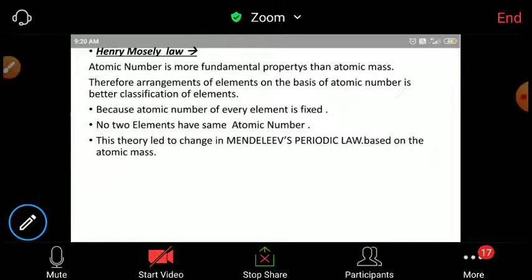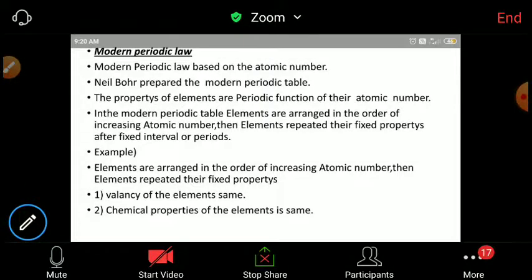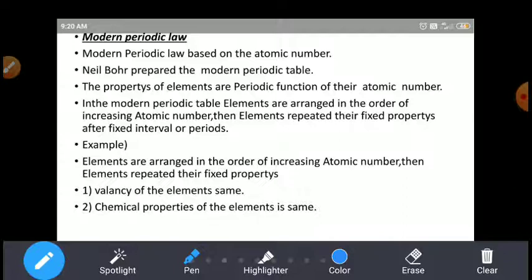Okay, nothing. Afterwards, the modern periodic table based on the atomic number. Remember, Niels Bohr prepared the modern periodic table. He arranged the elements on the basis of the atomic number, not the atomic mass. So the properties of the elements are periodic functions of their atomic number. In the modern periodic table,